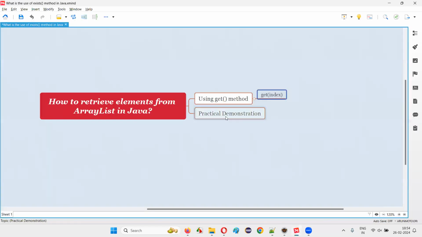So I hope, guys, that with the practical demonstration, I've answered this question for you: how to use the get method to retrieve the elements from the array list. The get method should be used in this format, get of index. The element which is available in the array list at that particular index position will be retrieved using the get of index method of the array list.